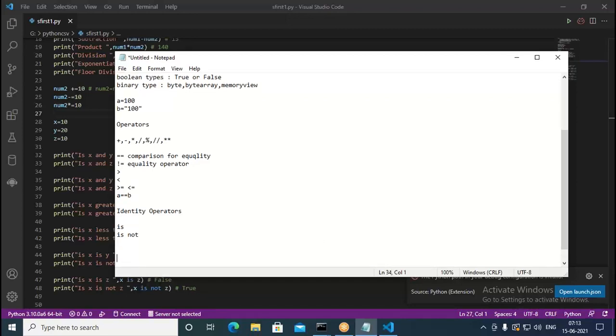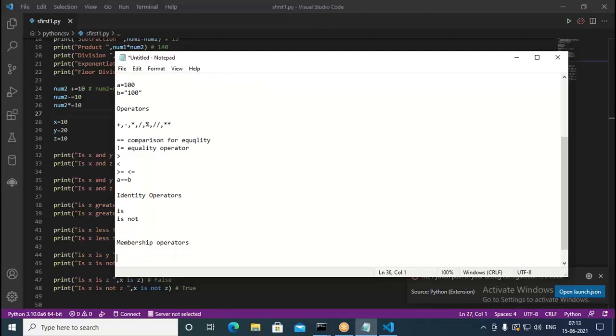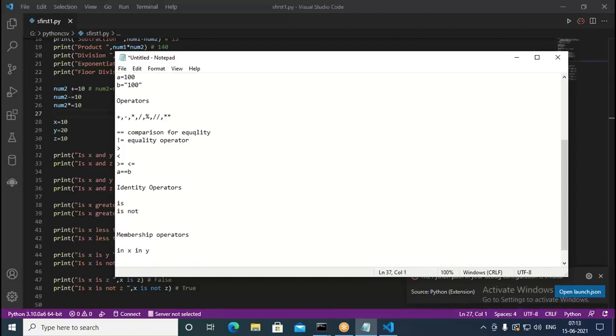The next thing is membership operators. Here you take one element and check whether it is a part of some other element or not. We use in and not in, something like x in y, and similarly x not in y.